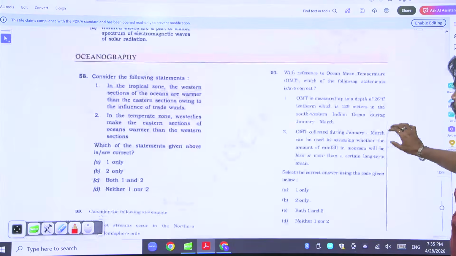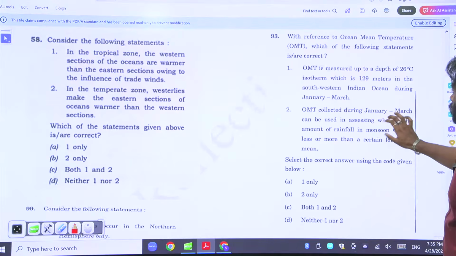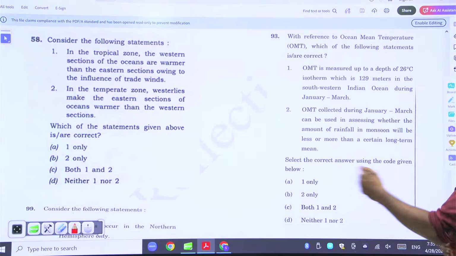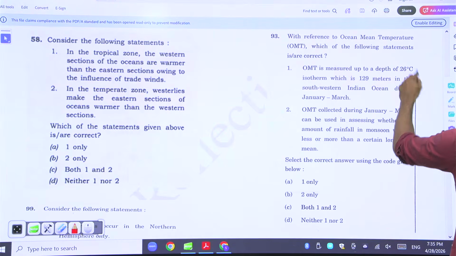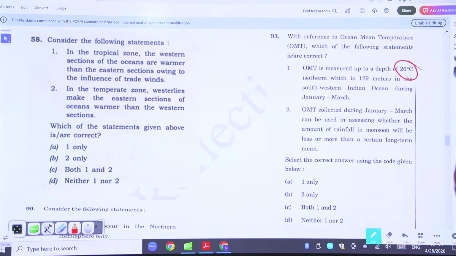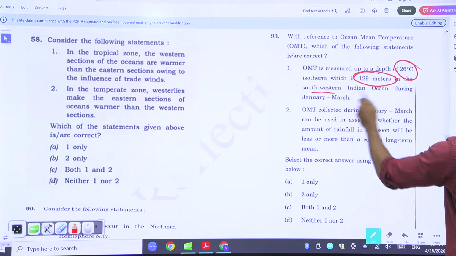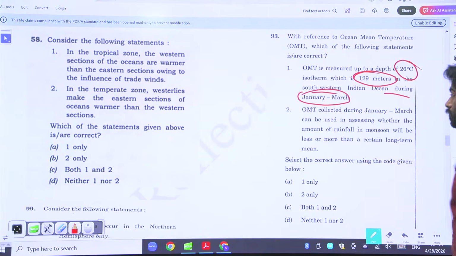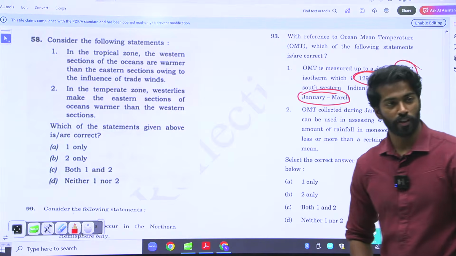Here you can use a trick, I guess. With reference to the ocean mean temperature, which of the following statements is or are correct? OMD is measured up to a depth of 26 degrees isotherms, which is 129 meters in the southern West Indian Ocean during January and March. What is the elimination trick that you will use?